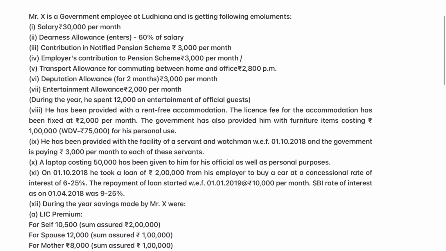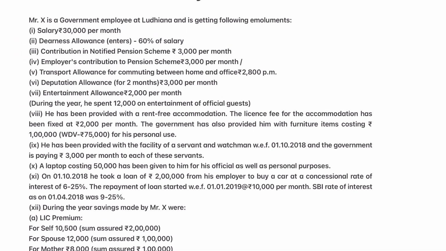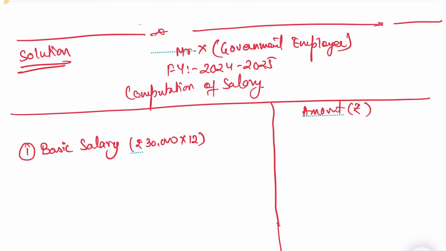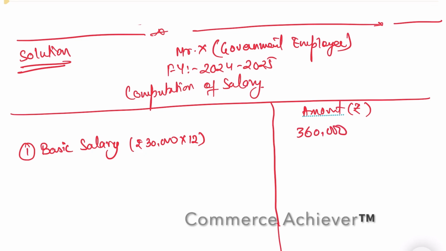So we have point number 1, which is given as salary rupees 30,000 per month. So let's take the full salary, basic salary, right? So basic salary we have rupees 30,000 per month. So annual salary will be 3,60,000. Agree? Okay.